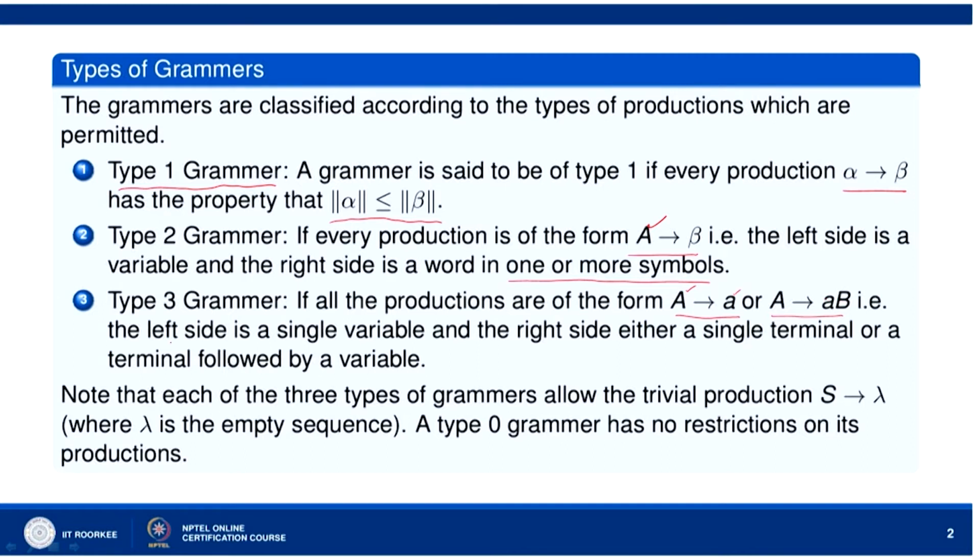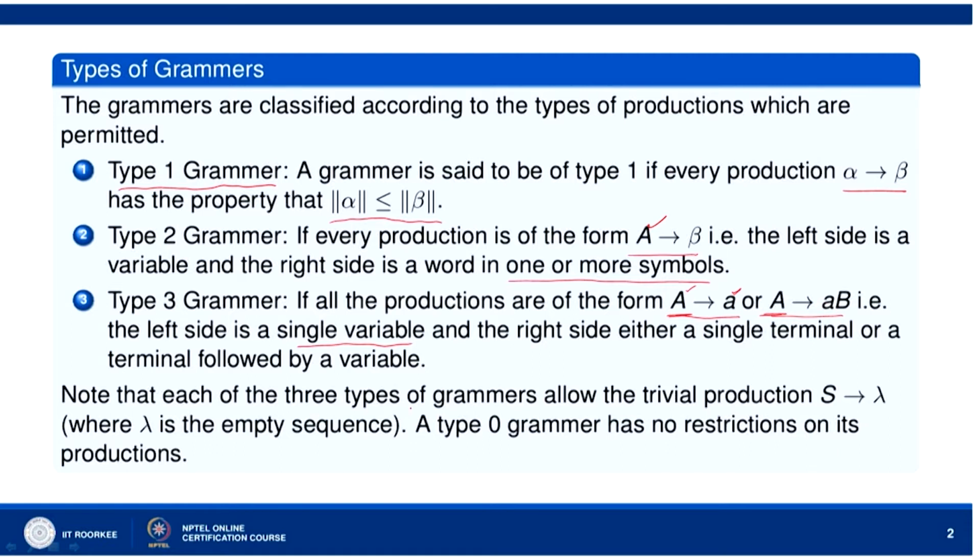So, we can see the left side is a single variable, A here, also A here. So, the left side is a single variable, the right side is either a single terminal like here, or a terminal followed by a variable. So, here we have a terminal a followed by a variable B.